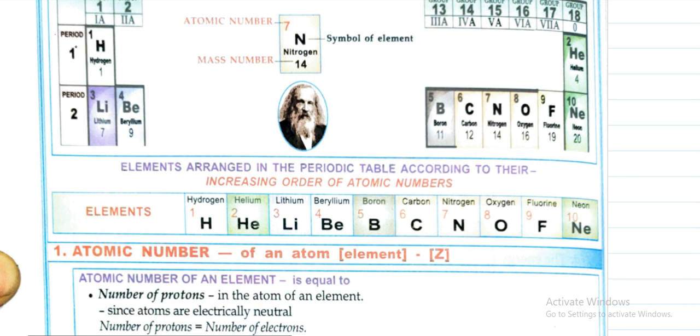Okay, so this is our atomic number 1 hydrogen, then atomic number 2 helium, then atomic number 3 lithium, atomic number 4 beryllium, atomic number 5 boron, atomic number 6 carbon, atomic number 7 nitrogen, atomic number 8 oxygen, atomic number 9 fluorine, and atomic number 10 neon. Now you have to remember this, atomic number 1, 2, 3, 4, 5, 6, 7, 8, 9, 10. You have to practice this periodic table, okay, as it is given in the table.